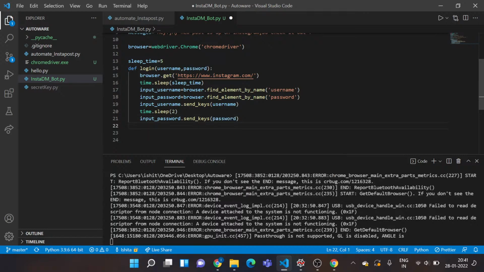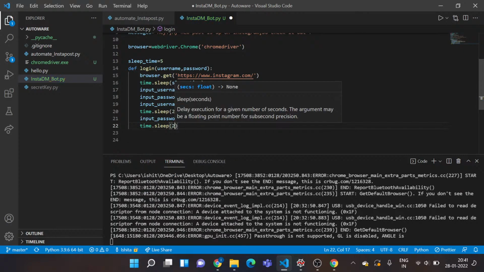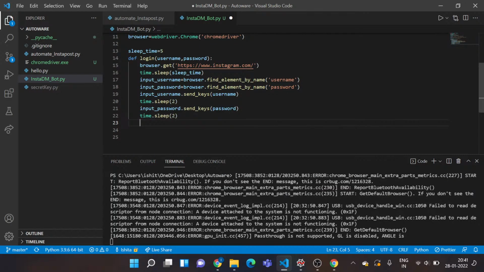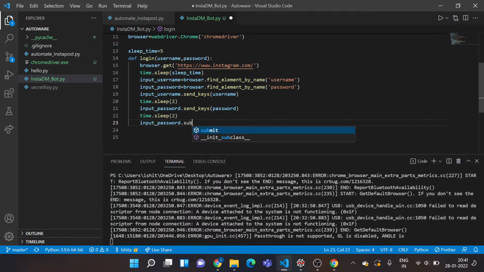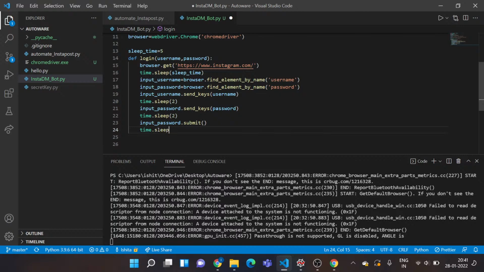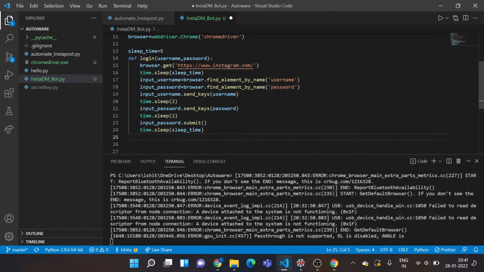Okay, I'll also give some sleep time. By this time, my username and password would be entered automatically in those fields. As soon as I input my password, I want the login button to get clicked. For that I have this inbuilt function called submit. As soon as I send keys on my input password, I want to call this function to submit my data. So this would be submit. It does not need any parameters, you just need to call it like this. And then I want to give some sleep time. I need 5 seconds, so I'll just pass in my variable as sleep time.